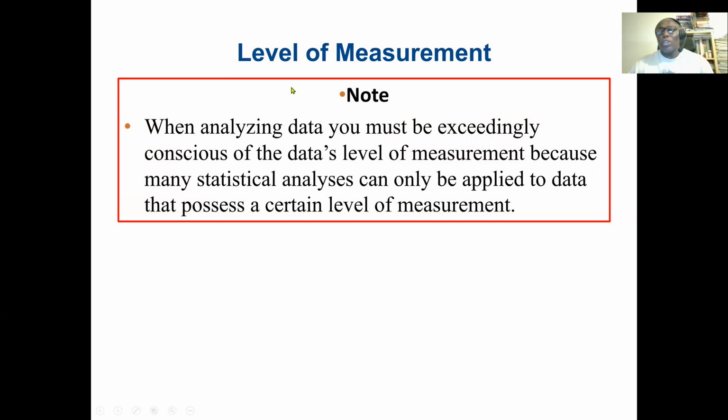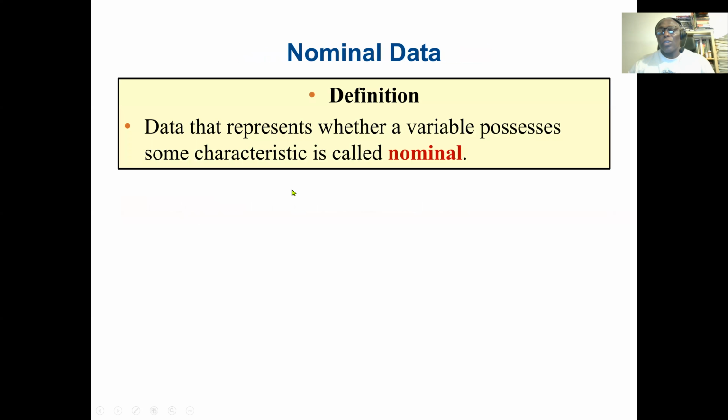So let's go through the levels of measurement. First, we have nominal data. Nominal data is the same concept as qualitative. Some textbooks also use the term categorical. Nominal data is based on counting. Data that represent whether a variable possesses some characteristic is called nominal. For example, a patient tests positive, or a patient has a specific disease, yes or no, true or false.